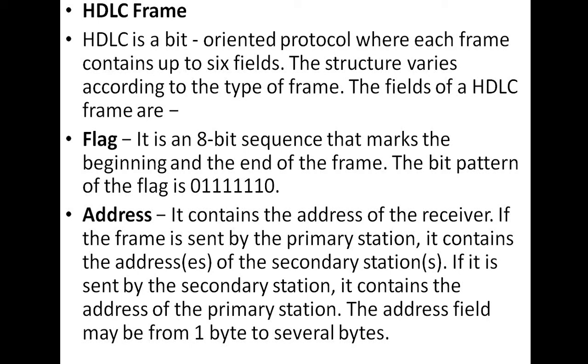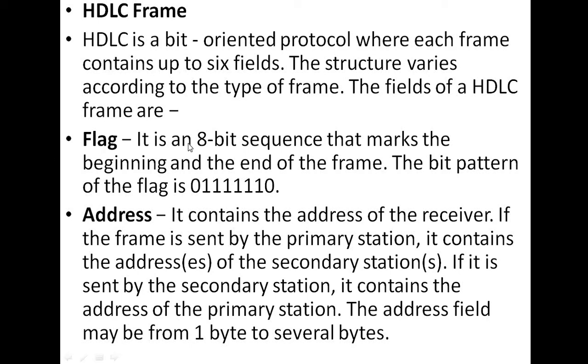If a primary station created the frame, it contains a to address. If a secondary creates the frame, it contains a from address. Okay, so two types of addresses are there: to and from address. So here an address field can be 1 byte or several bytes long. Okay, so this is what is given here.